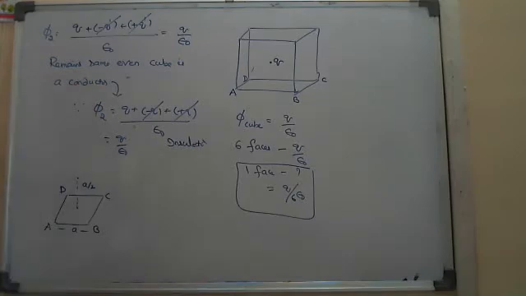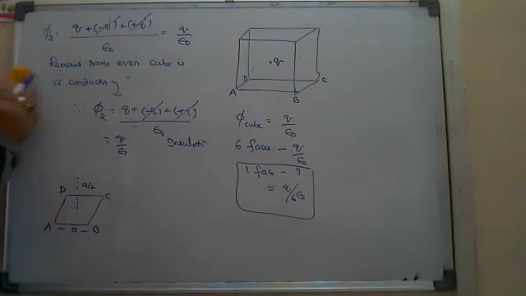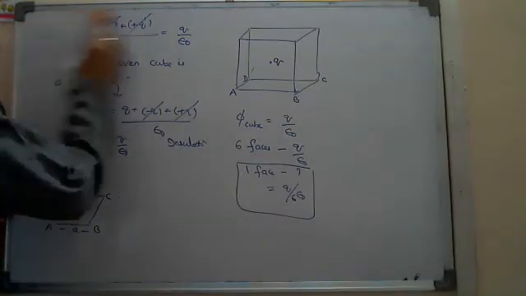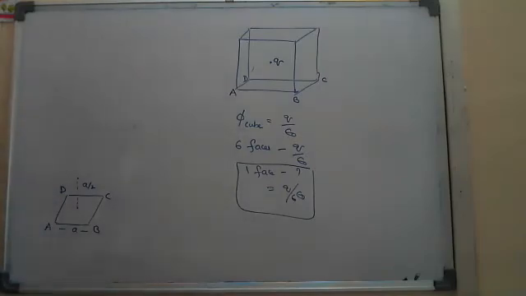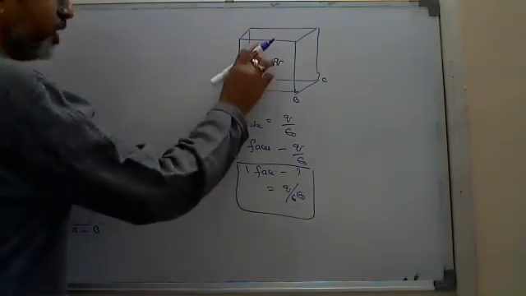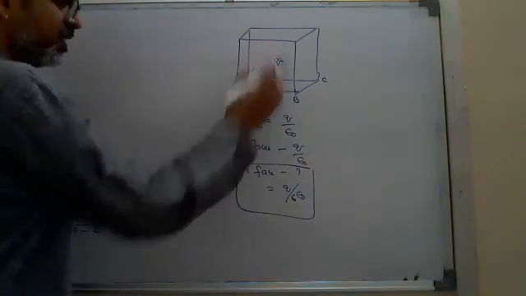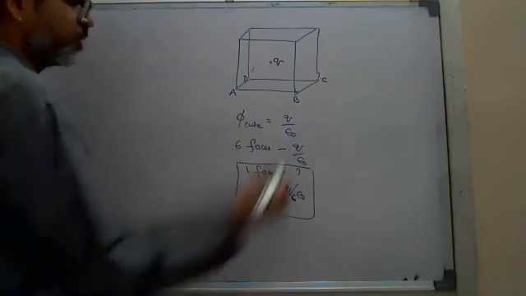Suppose I ask one question. I think you know these two models. Suppose in the cube, Nana, if the charge is placed at the center, the flux linked to the cube is Q by epsilon naught.